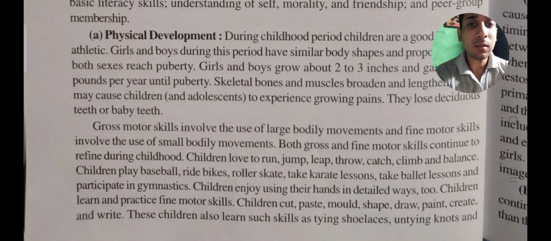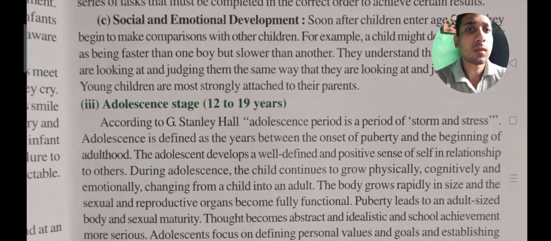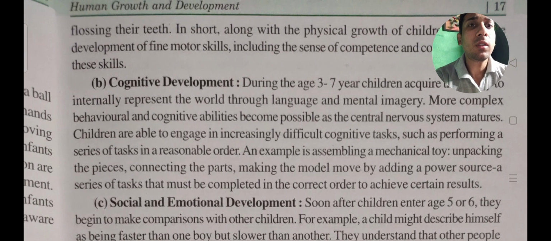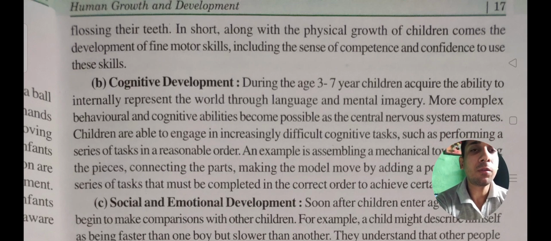Children learn to practice fine motor skills. Children cut, paste, mold, shape, draw, paint, create and write, which means the children have the ability to draw. Children will also learn skills such as tying shoelaces, untying knots, different kinds of things, and flossing their teeth. In short, along with the physical growth of children comes the development of fine motor skills, including the sense of competence and confidence to use these skills.